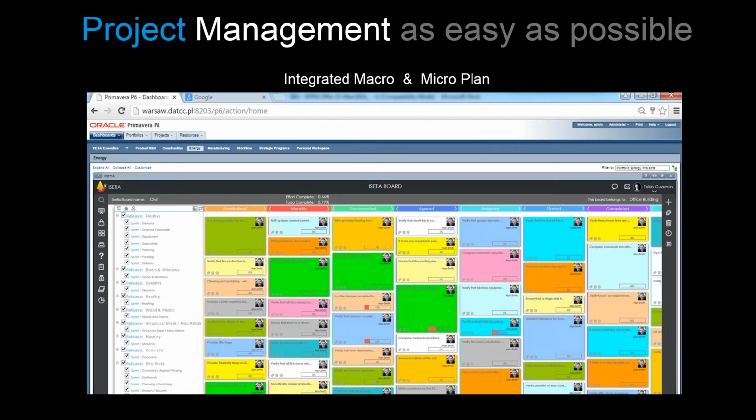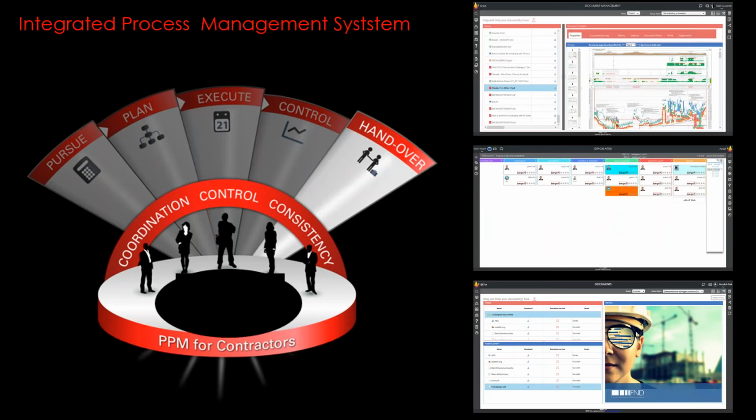You can see that these are the cards. By the way, ISETIA is integrated with Primavera. You can even use Primavera: you can see that these are the works in Primavera P6, and inside P6 you can even manage ISETIA works. These are the cards, these are the ISETIA works which you can follow. We also give possibilities for all integrated processes like work, project, document, risk, and cost in one platform.